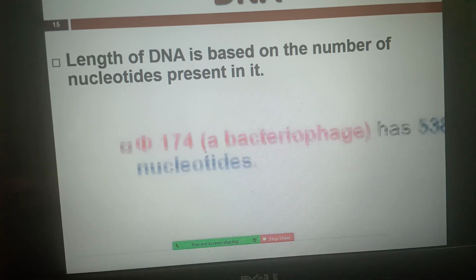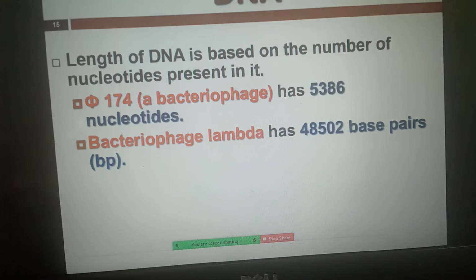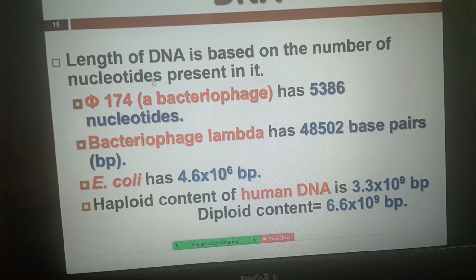The length of the DNA is based on the number of nucleotides present in it. Yes, of course, the number of nucleotides determines the length of the DNA. Now in the case of bacteriophages, how many nucleotides are present? 5386.